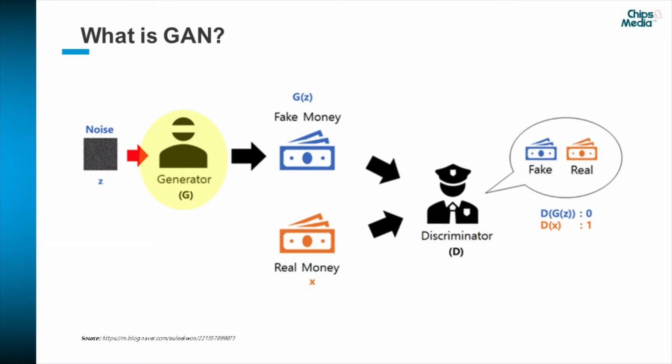GAN consists of a generator and a discriminator, which are trained simultaneously with different goals. Here, the generator learns how to produce output to be labeled as real by the discriminator, while the discriminator tries to learn how to distinguish the generator's fake output from real. In this example, the generator is represented by a thief trying to produce fake money to trick police, and the discriminator is depicted as a police officer learning how to distinguish fake money from real.